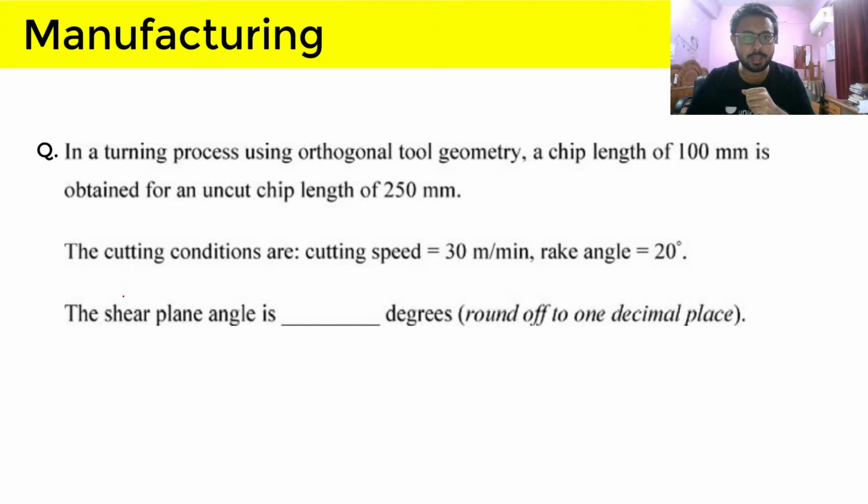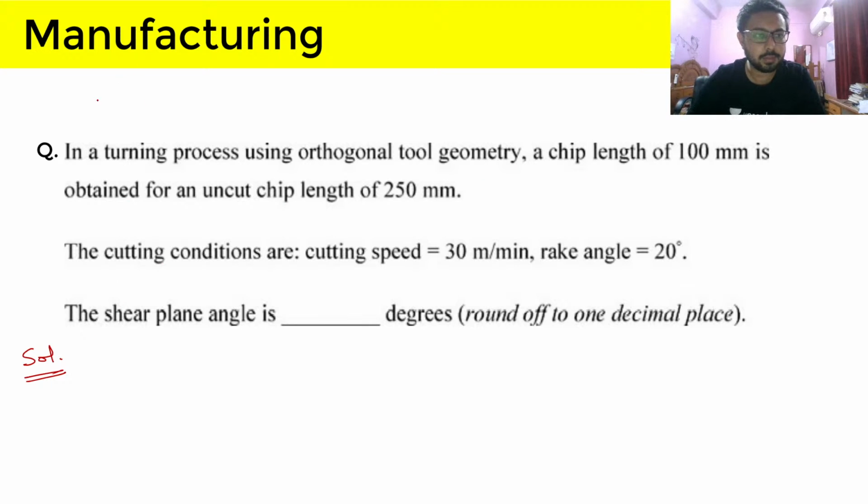And this question again came out in GATE 2020. This is a turning process question, in which it is given that for orthogonal tool geometry, a chip length of 100 mm is obtained for an uncut chip length of 250 mm.